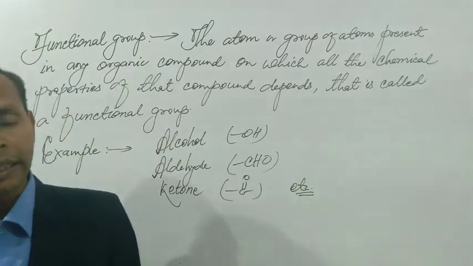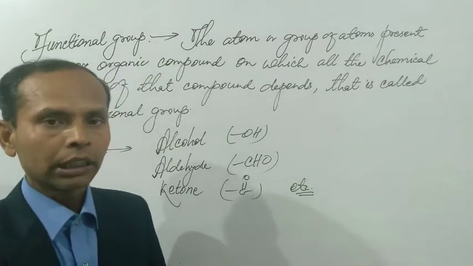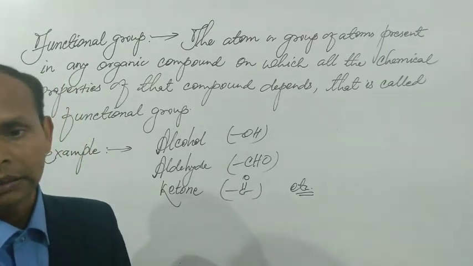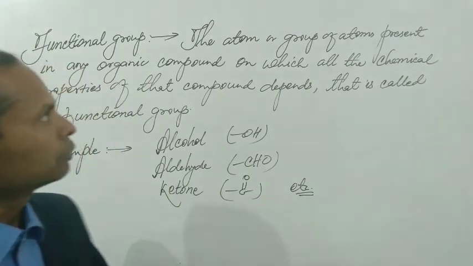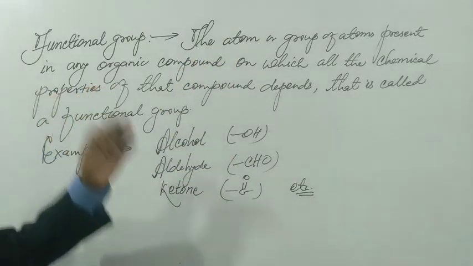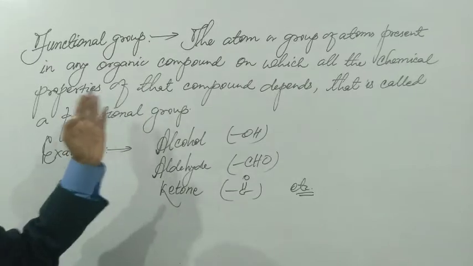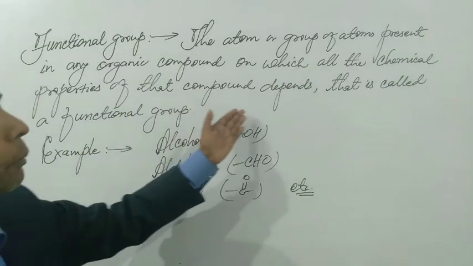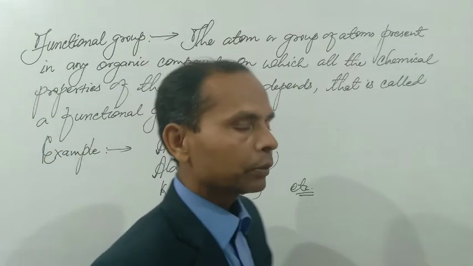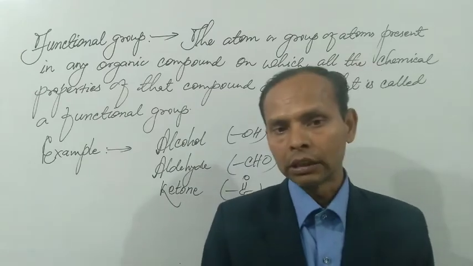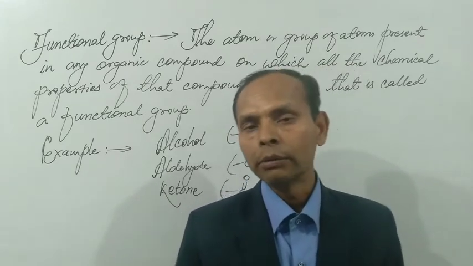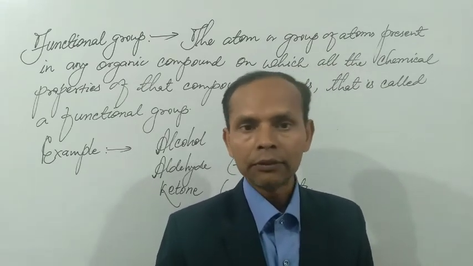It is nothing but an atom or group of atoms present in any organic compound on which all the chemical properties of that compound depend. That is called a functional group. This is the definition of functional group. It means a functional group is an atom or group of atoms present in an organic compound on which all the chemical properties of that compound depend.